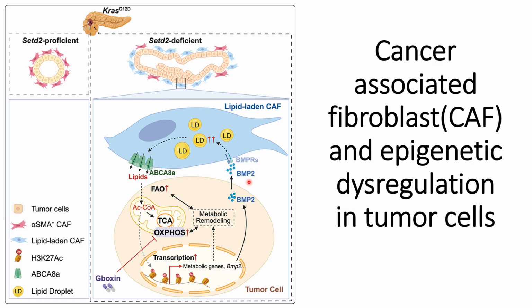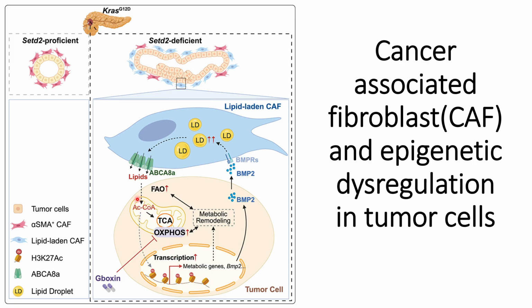BMP2, and these BMP2 cytokines will then affect the tumor microenvironment in a way that the cancer-associated fibroblasts formed in the tumor microenvironment will take up this BMP2 and form this lipid-laden cancer-associated fibroblast, or cancer-associated fibroblast which is rich in lipid, and these lipids, which are secreted through this ABCA8A, will be utilized by the tumor cells for their energy utilization.